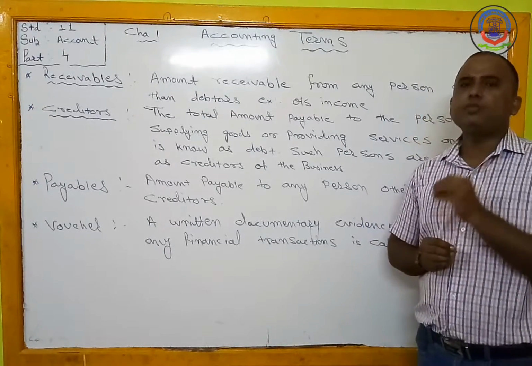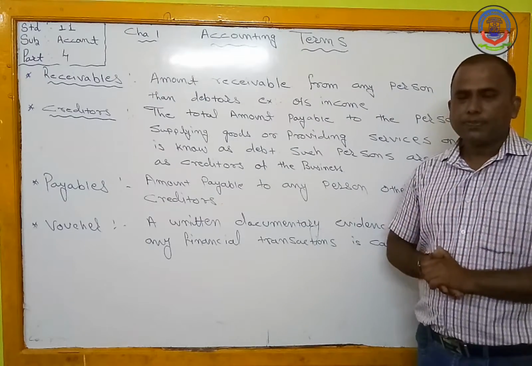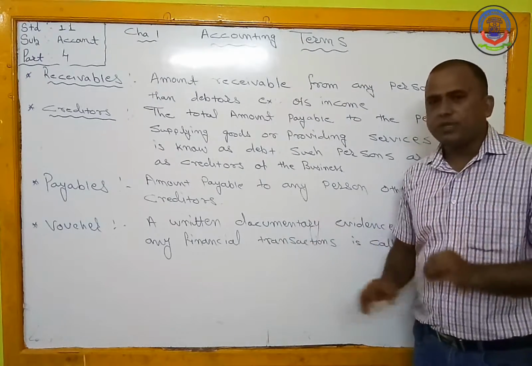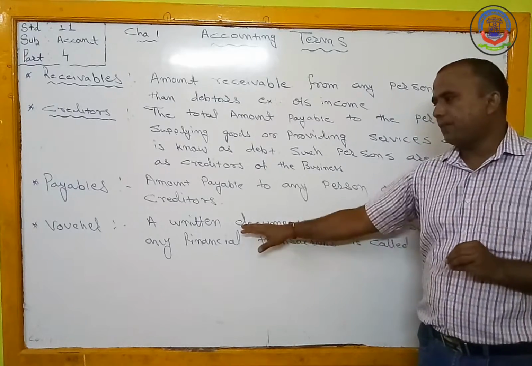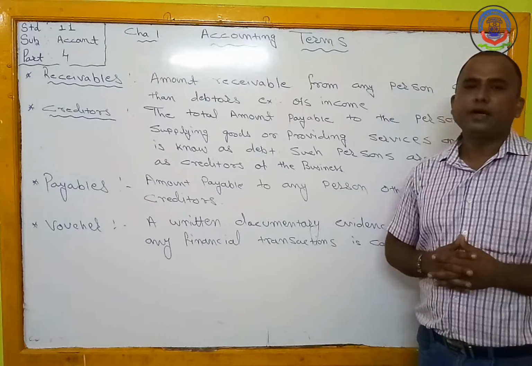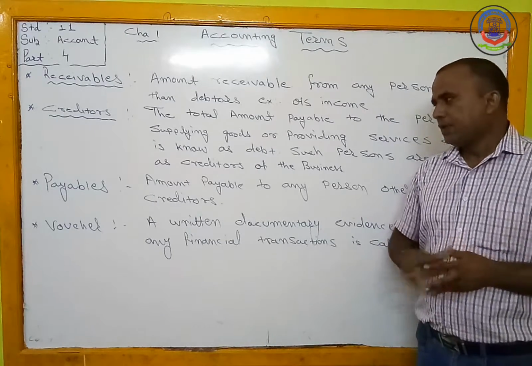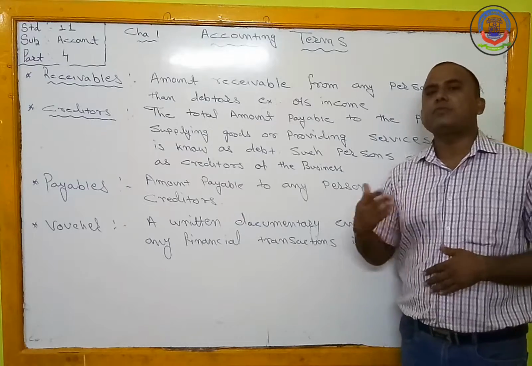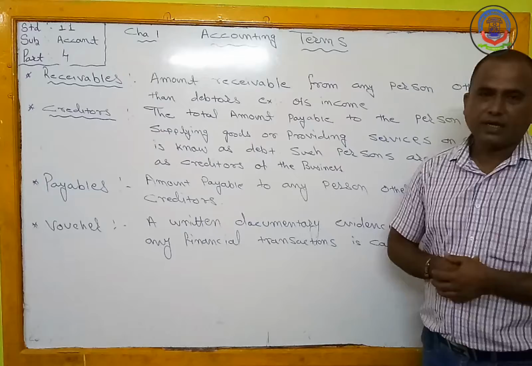On the base of this bill, the accountant passes the entry in accounting book, or on the base of this bill, the owner can take the proper decision regarding their respective customers, regarding their respective supplier. So there are various types of vouchers in our business, like cash memo, credit memo.